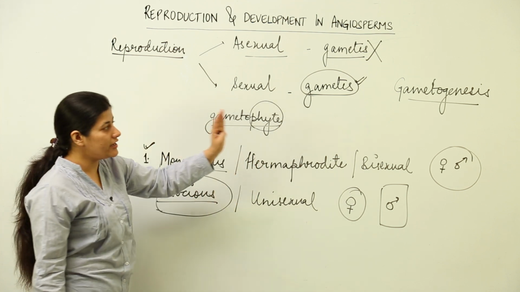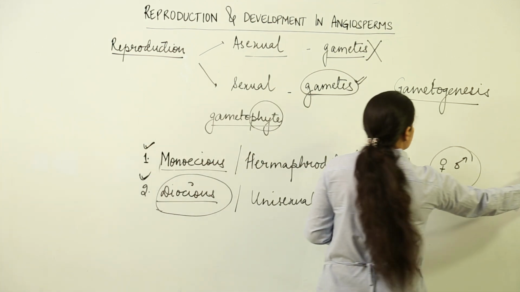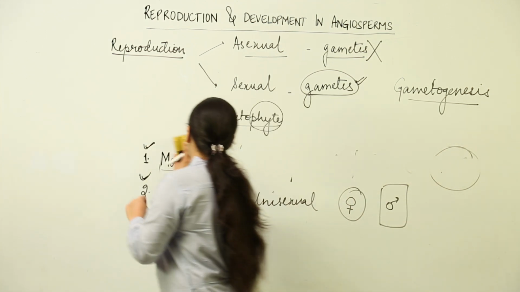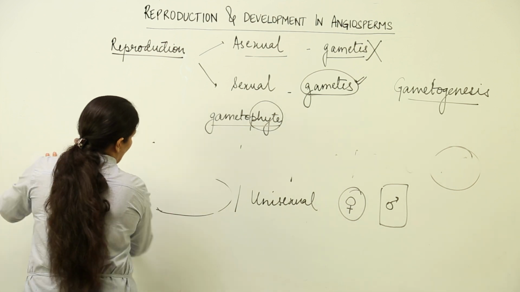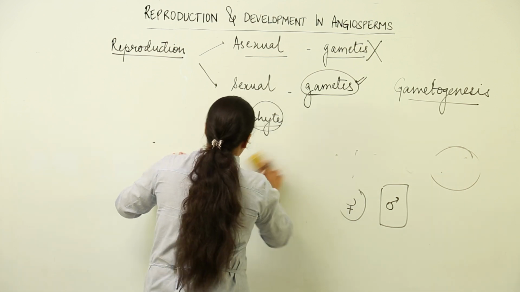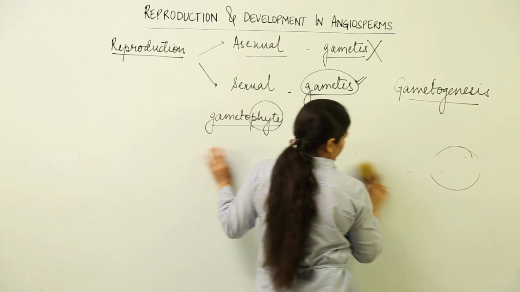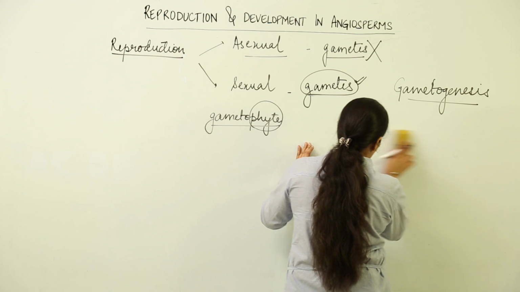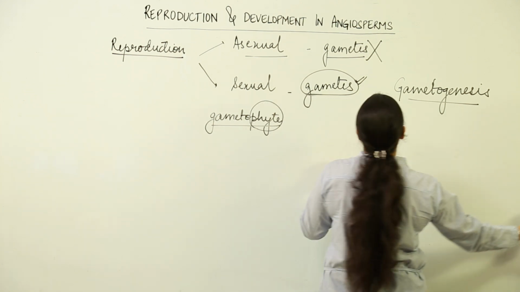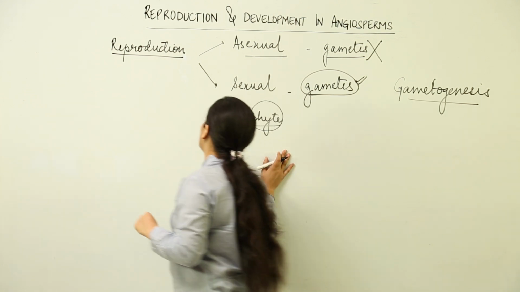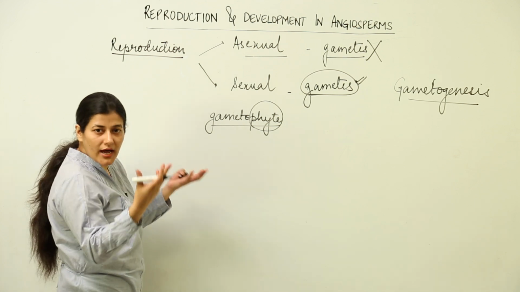Now once the gametogenesis has taken place, there is another process known as fertilization, that is again characteristic of sexual reproduction only. You don't find fertilization, that is the union of gametes, in the case of asexual reproduction. How would you find the union when you don't have gametes?